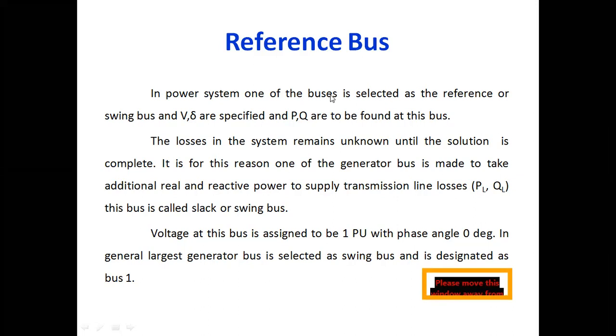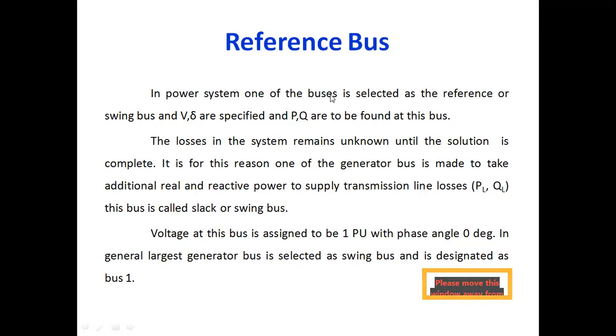You are not going to have information regarding the losses until the load flow solution is complete, but that is not acceptable. So you have to consider one of the generator buses to take the additional real and reactive power loss. That means you assume one of the buses takes the additional loss power that will supply the losses to the system to complete the load flow solution.